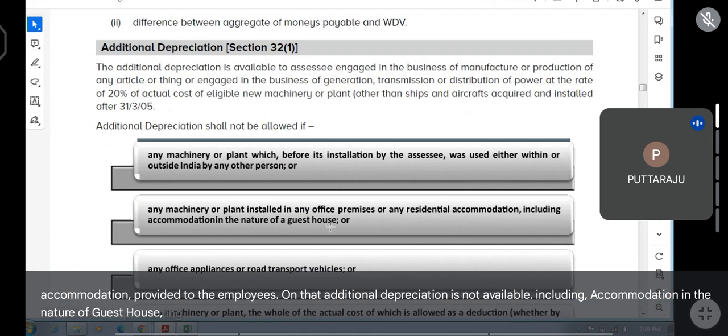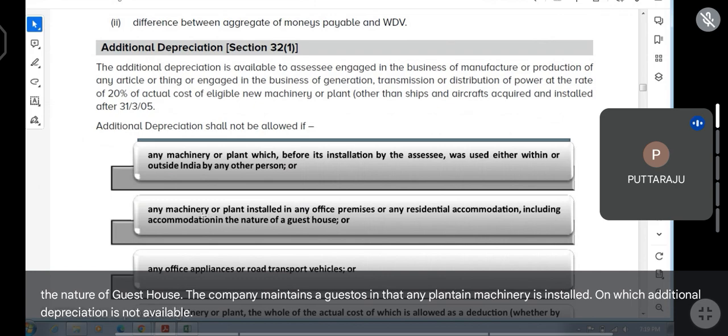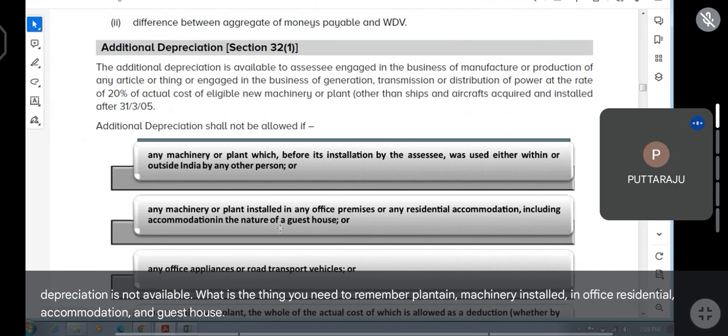The company maintains a guest house, and in that, any plant and machinery installed, on that additional depreciation is not available. What is the thing you need to remember? Plant and machinery installed in office, residential accommodation and guest house. These three, where plant and machinery is installed, additional depreciation is not available.